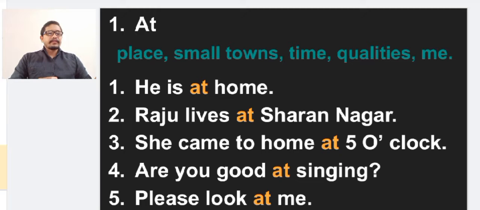She came home at 5 o'clock. So 5 o'clock, 5 is representing the time. So in front of time we can use the preposition at. Are you good at singing? So singing, it is a quality. So in front of the quality also we can use the preposition at. Please look at me. So me is an object. It is an object pronoun. So we can use the preposition at in front of this object pronoun me. So in these areas we can use the preposition at.